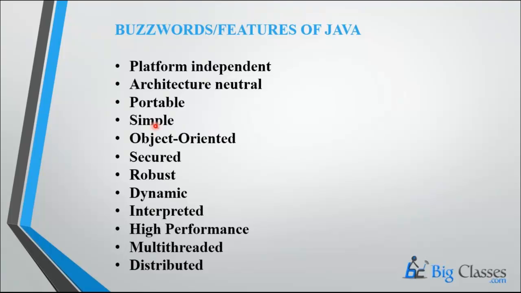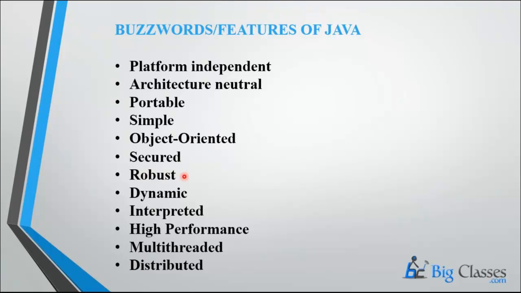And object oriented, this is the main advantage of Java. Java is a purely object oriented programming language, except for one thing, which I will cover later. Java supports all object oriented features, like class and object, polymorphism, inheritance, and many concepts. In the next slide I will cover that. And it is fully secured. Secured means it is used in networking, because it provides high level algorithms to protect our data.